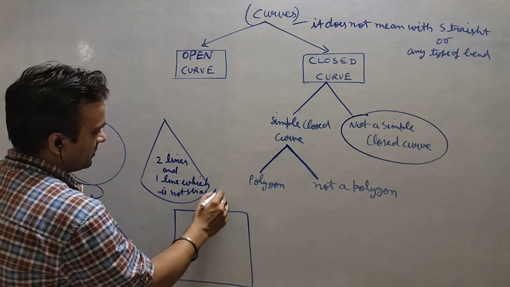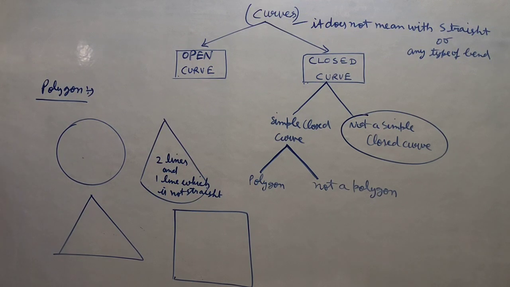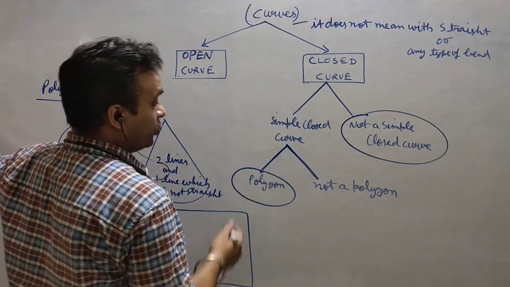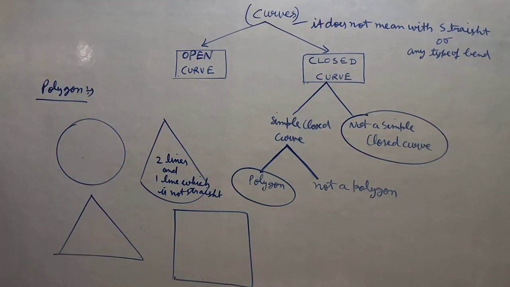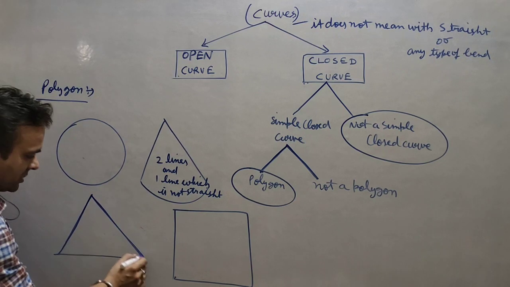So at least one line is coming which is not straight. But polygons are those closed curves where the figure is only made by straight lines.